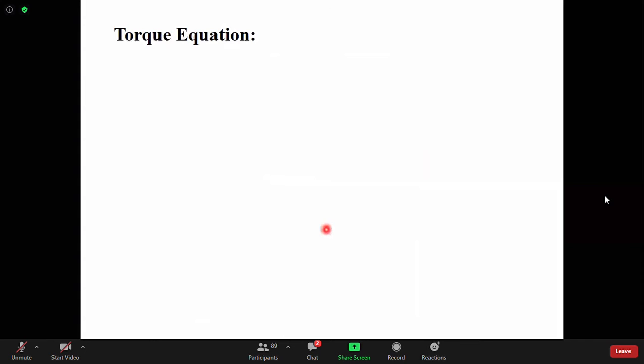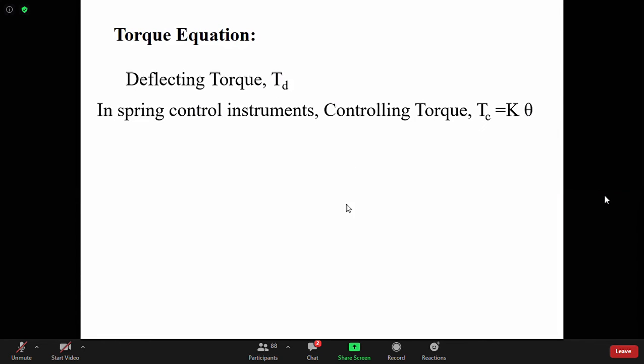Now the mathematics part. See what is there. The torque equation. So deflecting torque is TD. We represent that deflecting torque as TD. Now, if you are using control spring instrument, then your control torque TC will be equal to K into theta.